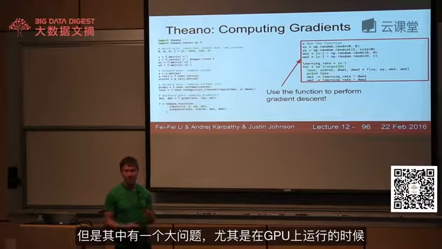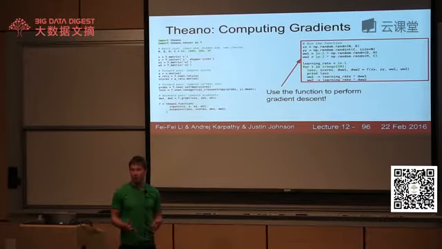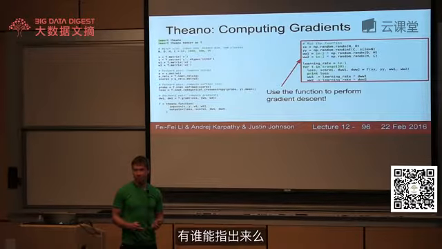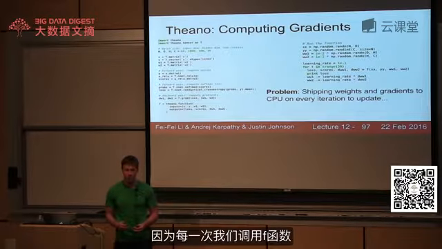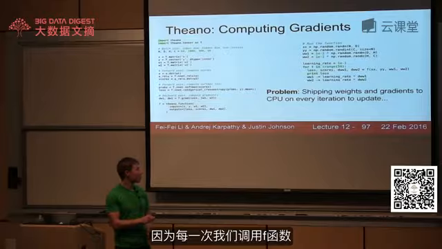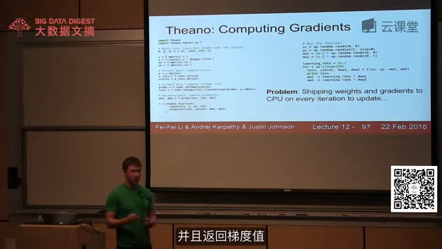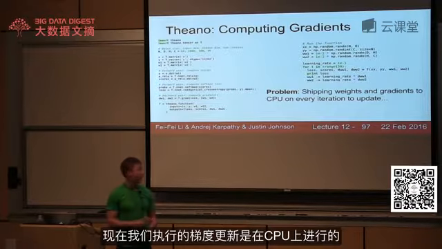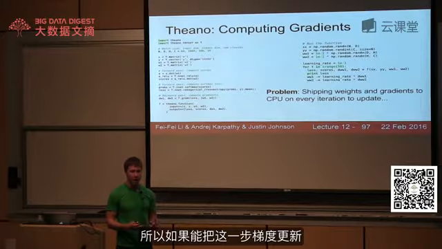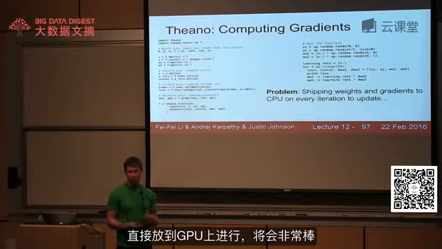But there's actually a big problem with this, especially if you're running on a GPU. Can anyone spot it? Totally lost? So the problem is that this is actually incurring a lot of communication overhead between the CPU and the GPU. Because every time we call this f function and we get back these gradients, that's copying the gradients from the GPU back to the CPU. And that can be an expensive operation. And now we're actually making our gradient step. This is CPU computation in NumPy. So it would be really nice if we can make those gradient updates to our parameters actually directly on the GPU.